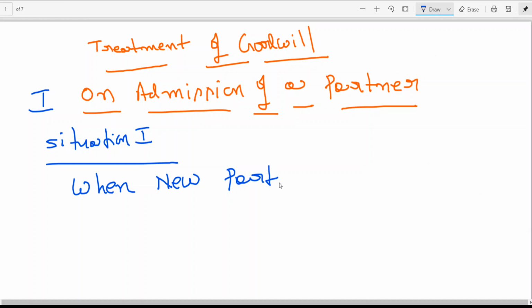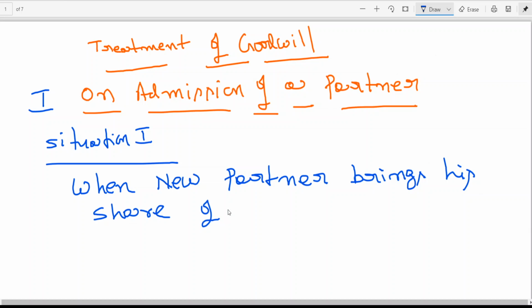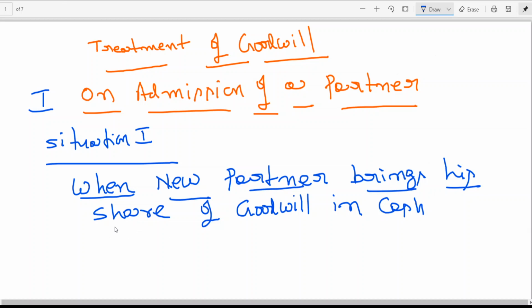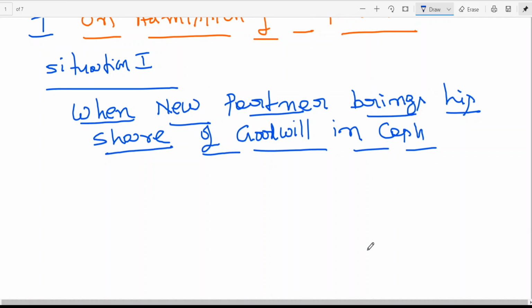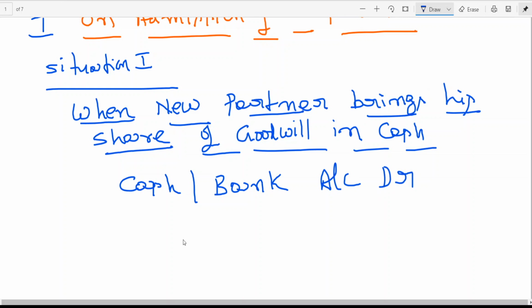When the new partner brings his share of goodwill in cash, the entry will be cash, or you can write bank account debtor, to old partners' capital account.